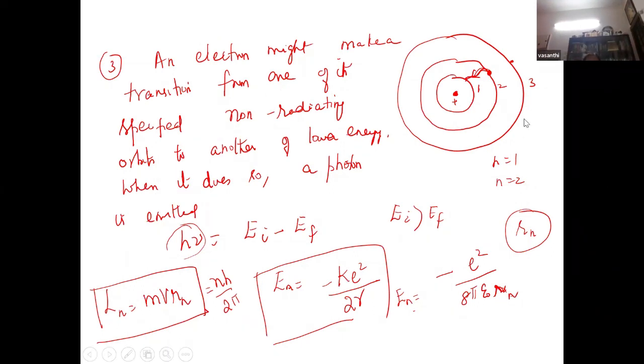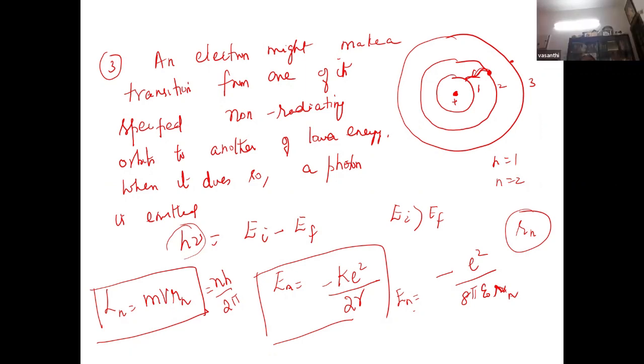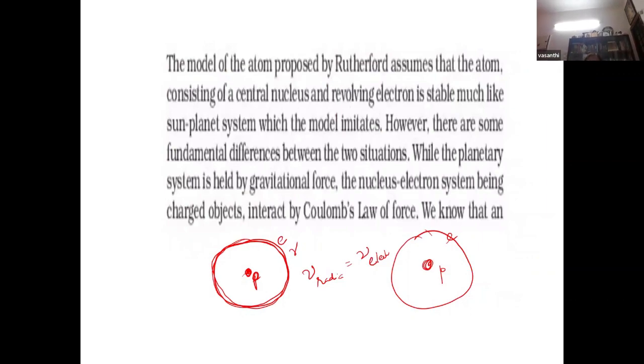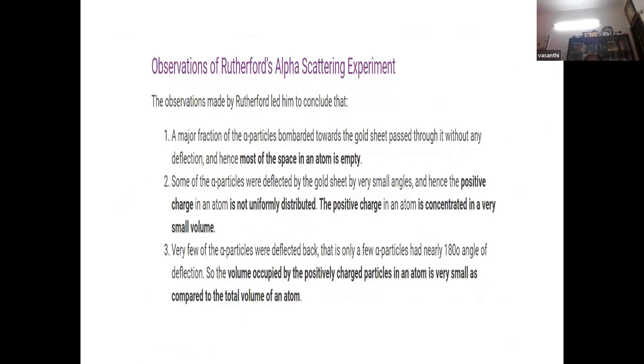How does an atom emit radiation? It is coming from a higher energy state to a lower energy state. When an electron makes a transition from one of its specified non-radiating orbits to another of lower energy, a photon is emitted with the energy difference between Ei and Ef. The initial energy Ei is the higher level, and the lower energy is Ef. So these are the textbook things.